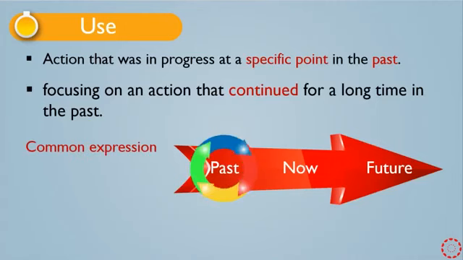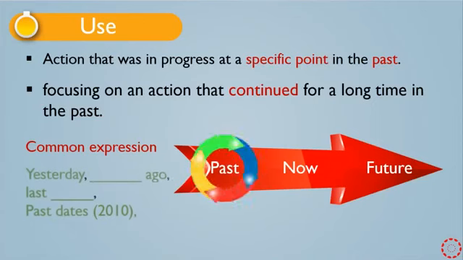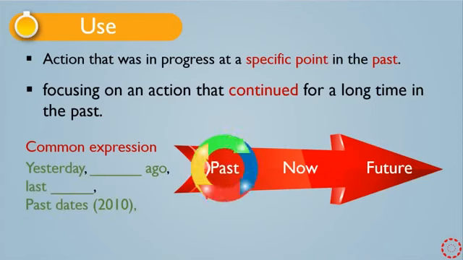And also here we have some common expressions that we use with the past continuous. For example, we say yesterday and something ago. For example, we can say 2 weeks ago, 2 months ago, 2 days ago, or 3 years ago. And last something. For example, we can say last week or last night or last year. And then we have past dates. For example, 2000, 2010, 2006.